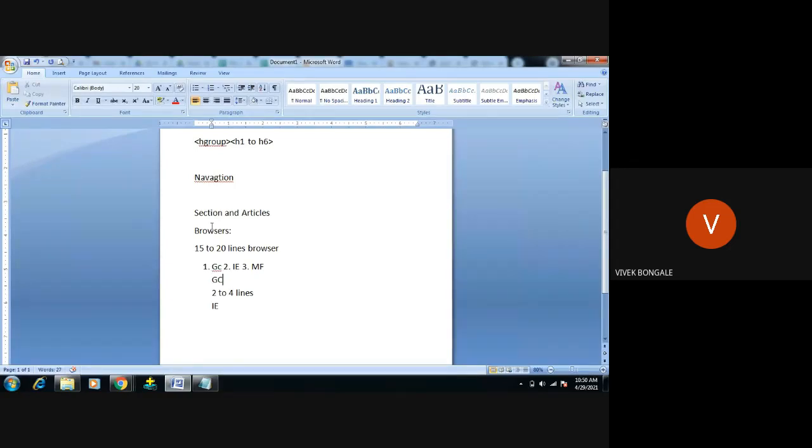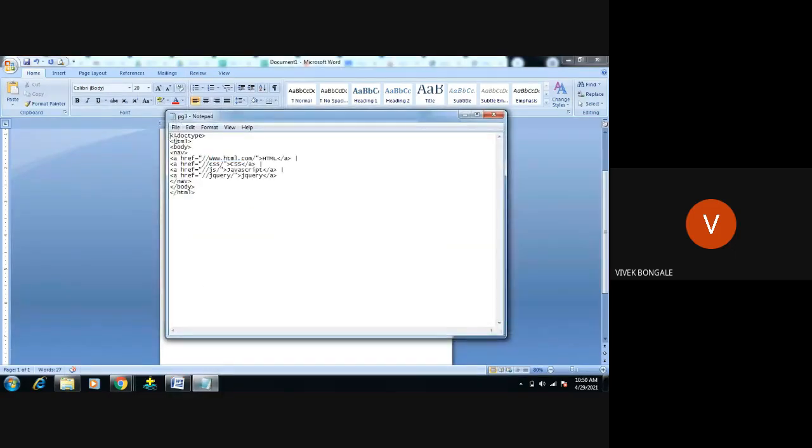So we'll try to write one small code. I'll just remove this navigation and all before I close this. We're going to use the section. Under this section, I'm using something like top stories. Close the paragraph, and I'm using the section now.